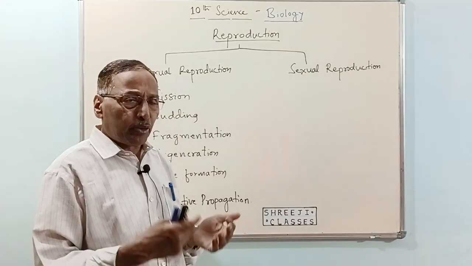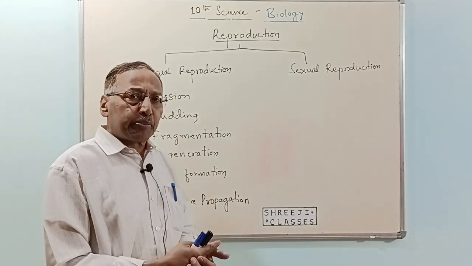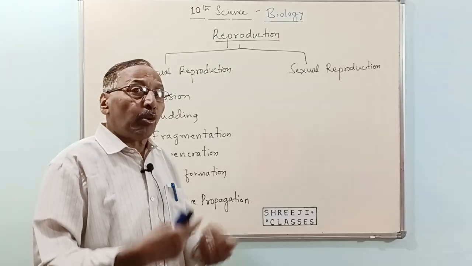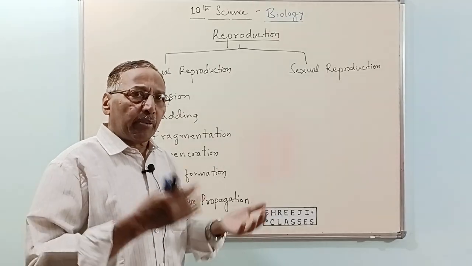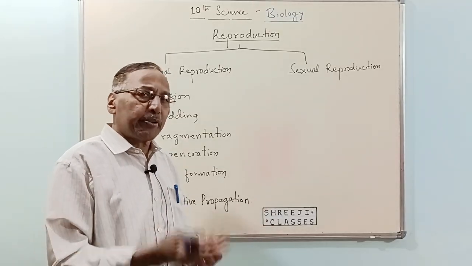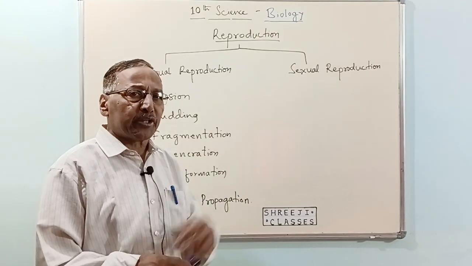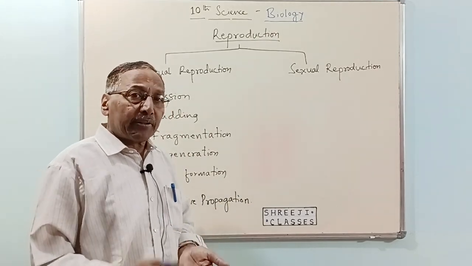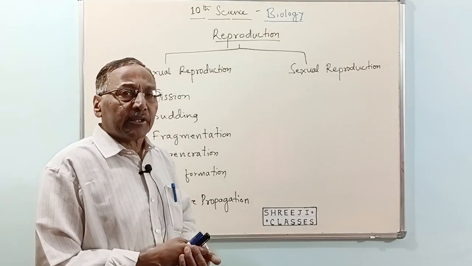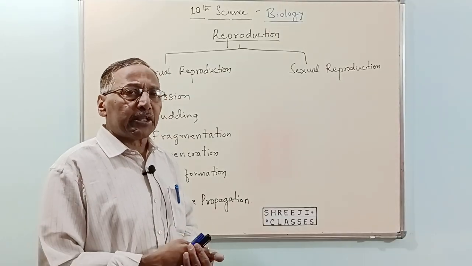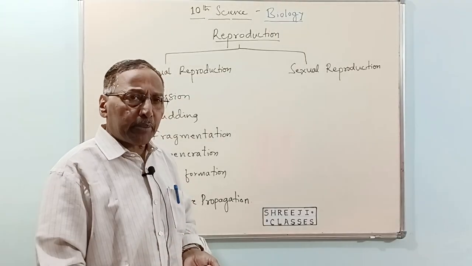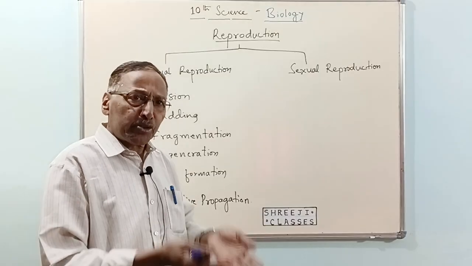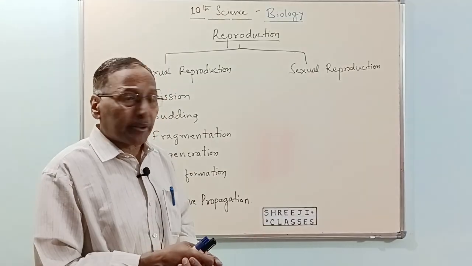Plants produce new plants, animals produce young ones of their own type. Like neem trees produce neem trees, mango trees produce mango trees, banana trees produce banana trees. Like that, cat produces kitten, dog produces puppies, elephant produces baby elephants, humans produce human beings, babies, is it not?